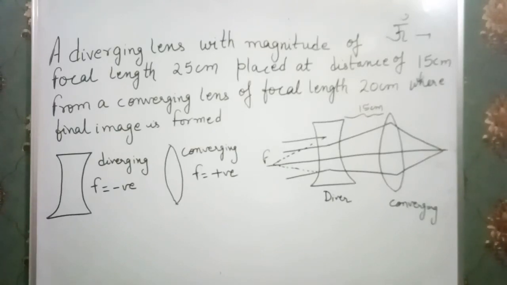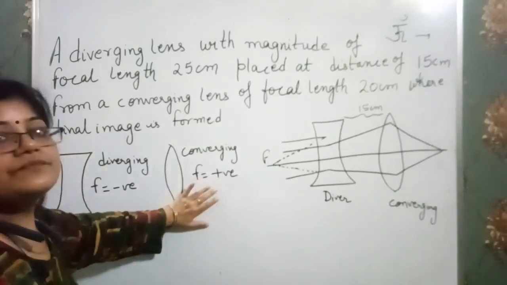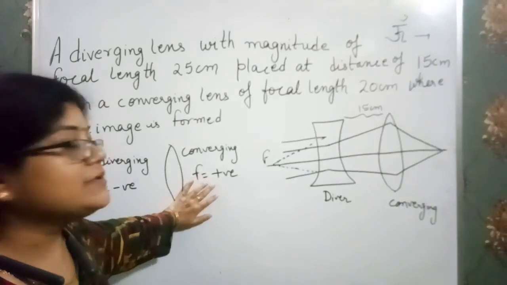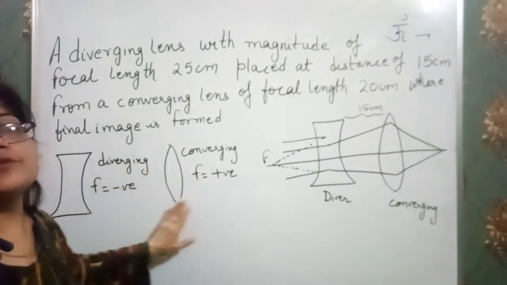That means the focal length of the converging lens is 20 cm. We have to find where the final image is formed. Whenever we come across these types of questions, we just know this is a question of lens. There's a difference between mirror and lens. In case of a diverging lens, the focal length is negative. One thing we should keep in mind: in case of a converging lens, the focal length should be positive, and in diverging, the focal length should be negative.